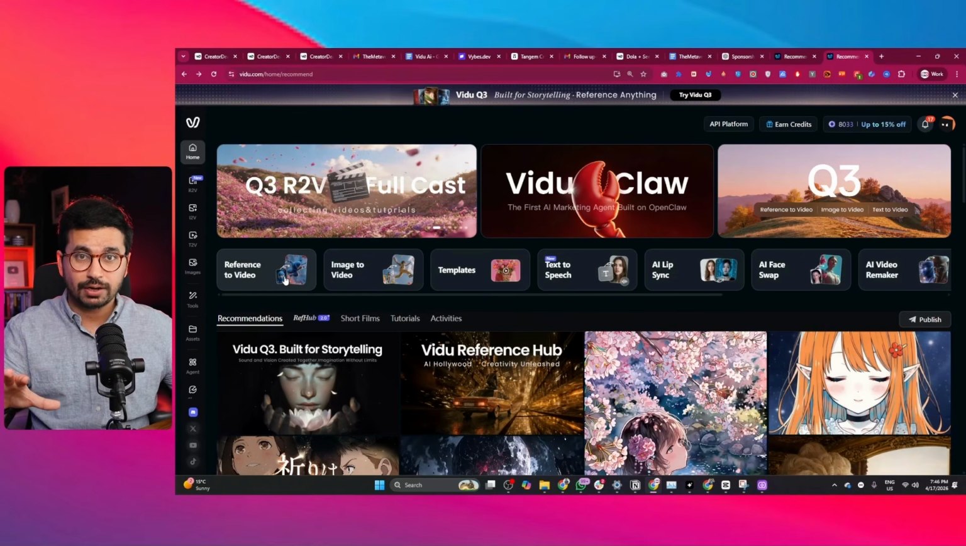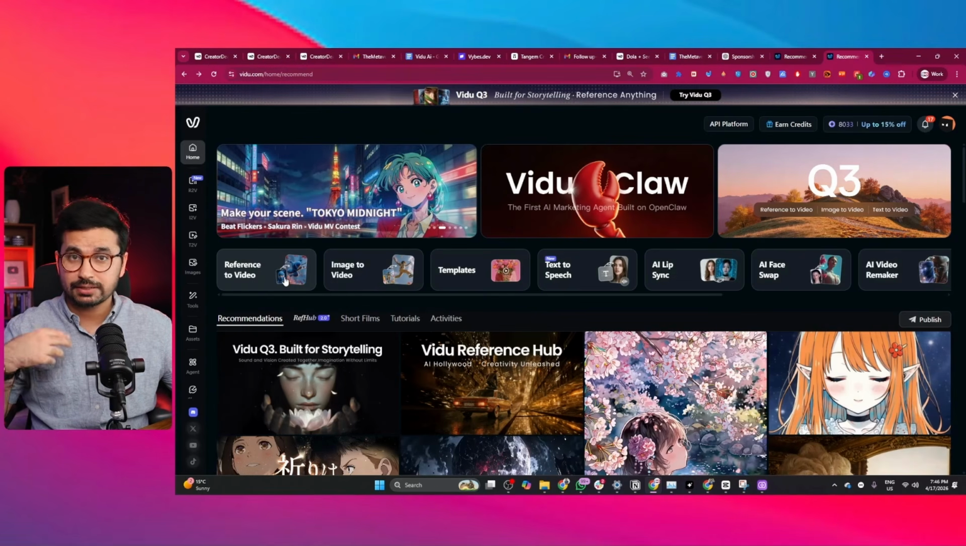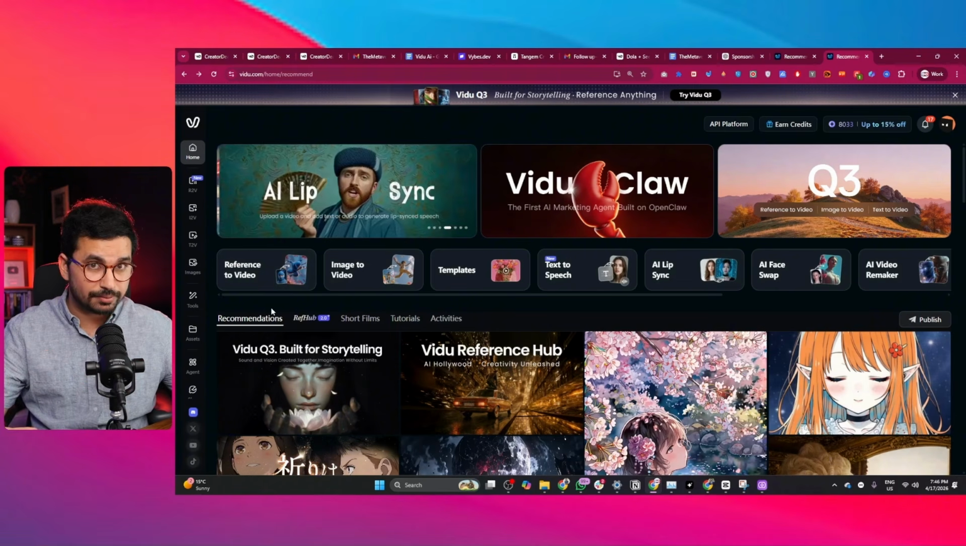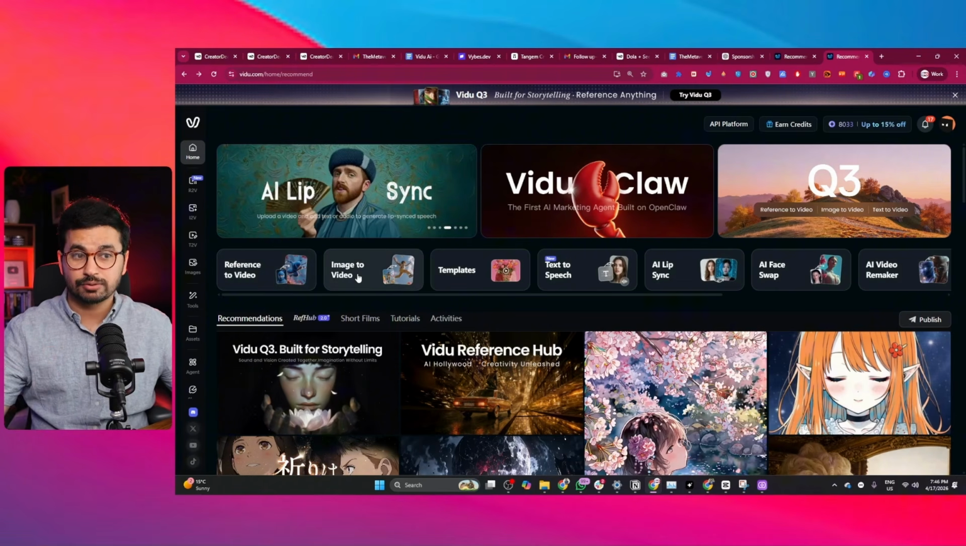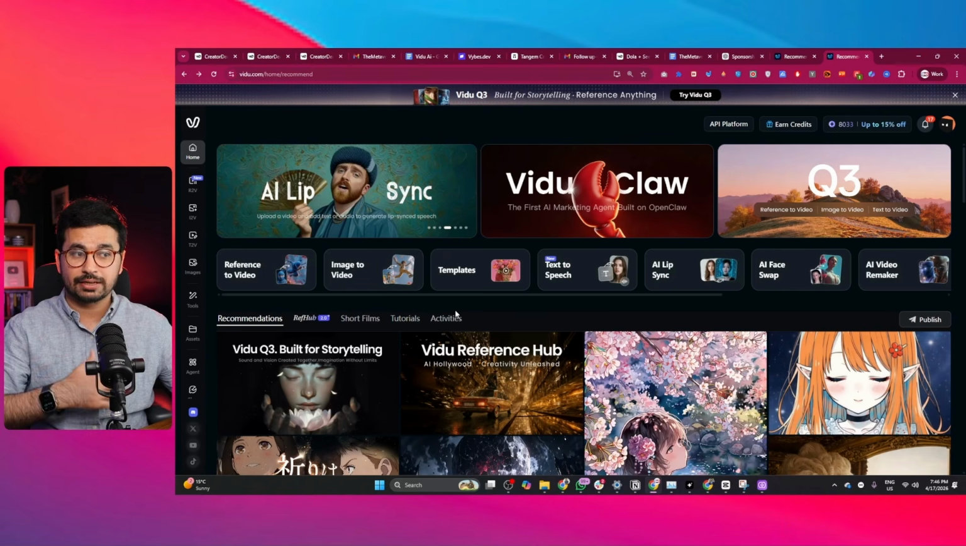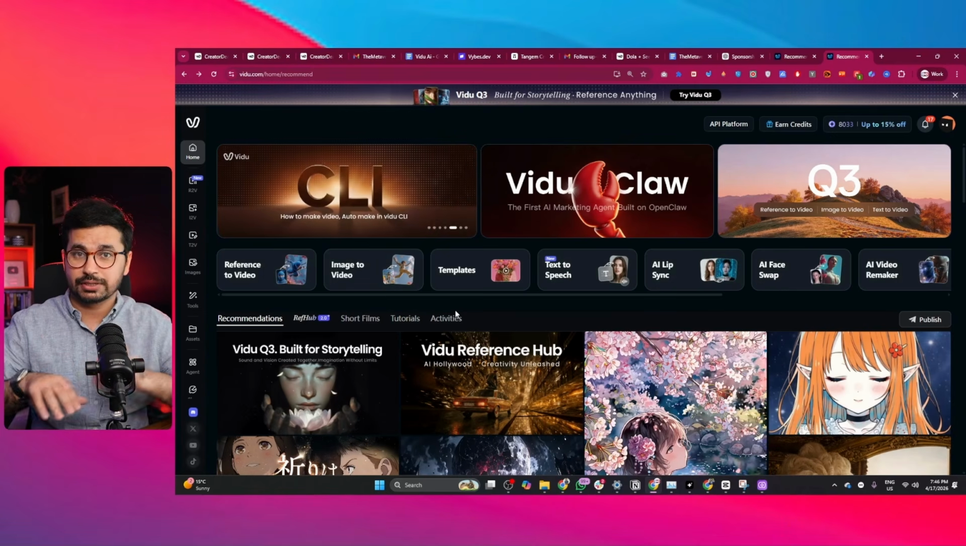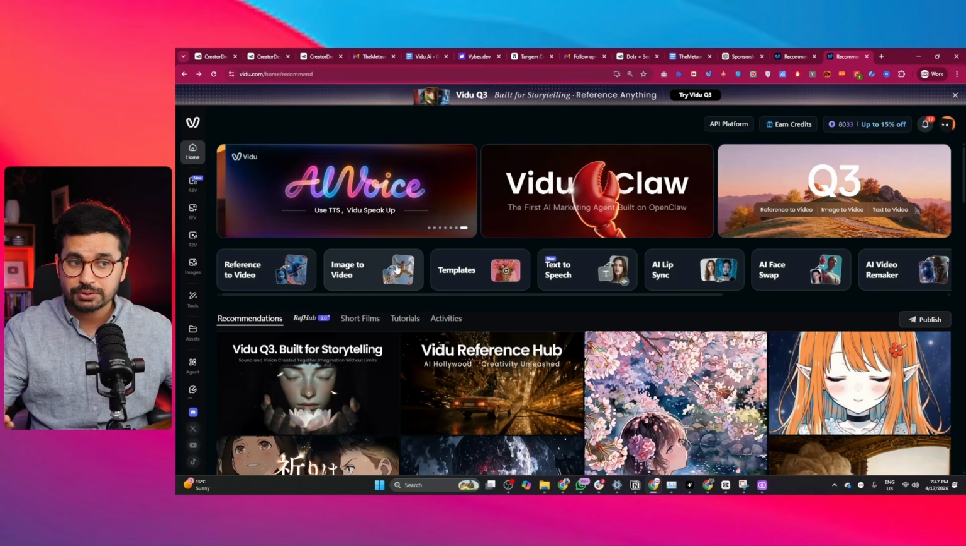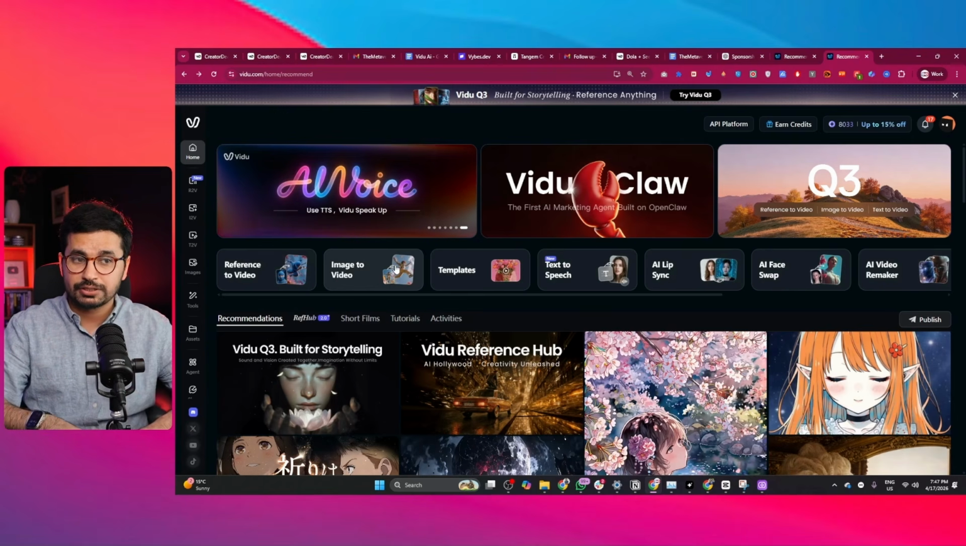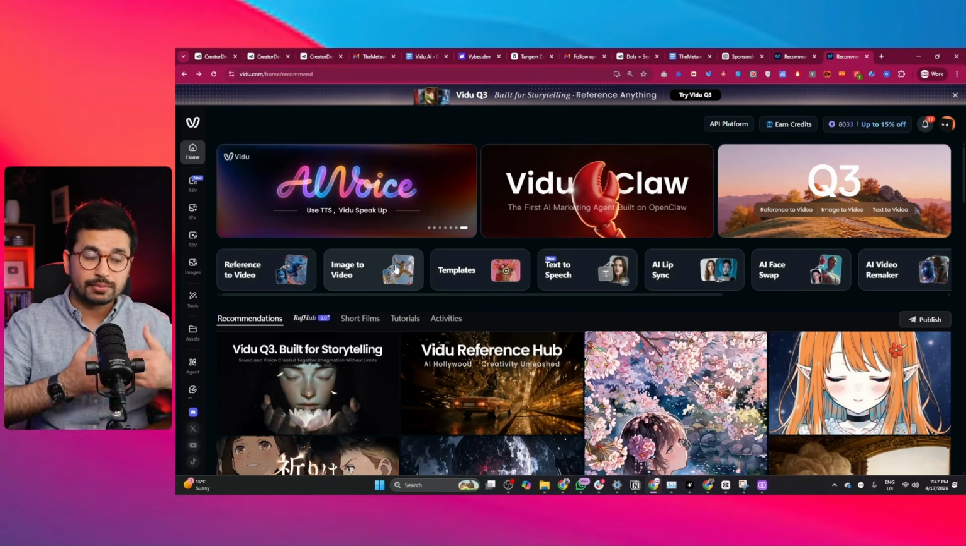So Vidu AI overall has three main workflows. The first one is reference to video, where you can just provide a reference and ask it to generate a video based on that reference. Another one is text to video, which is one of the most popular ones, where you can just explain what sort of video you want, and then it will generate a video for you. And the third one is image to video, where you can provide an image and it will generate a video from that image.